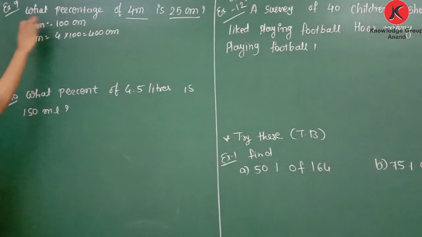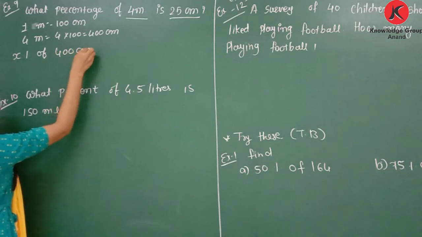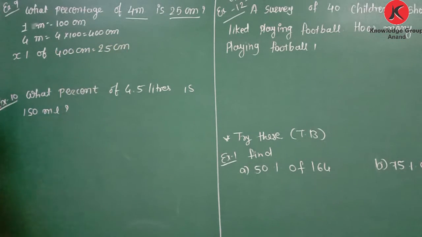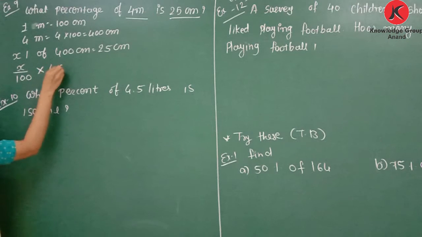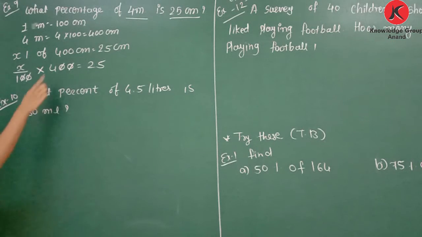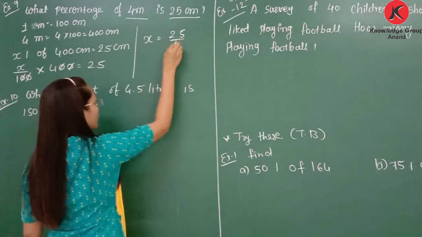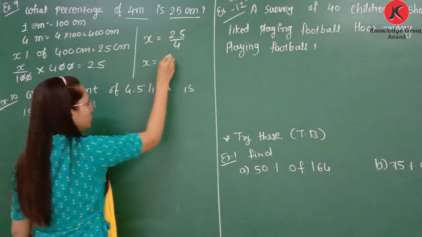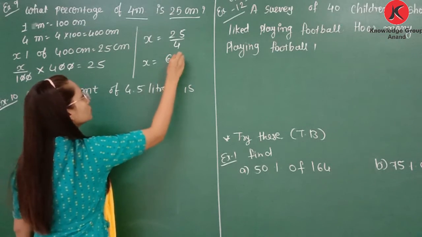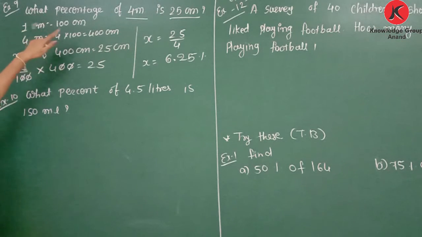Now we need to find what percent. So we can write X percent of 400 centimeter is equal to 25 centimeter. Now X percent means X by 100, of means multiplication, 400 is equal to 25. So here we can cut the common 0. Now 4 that is in a multiplication becomes division. So we can write X is equal to 25 by 4. So X is equal to 6.25%. So here 6.25% of 4 meter is 25 centimeter.